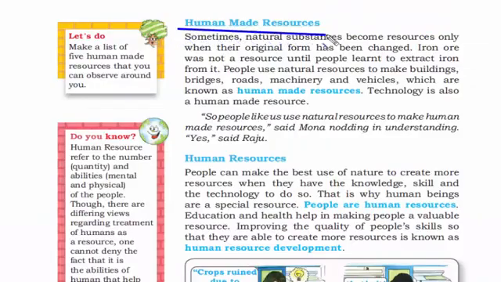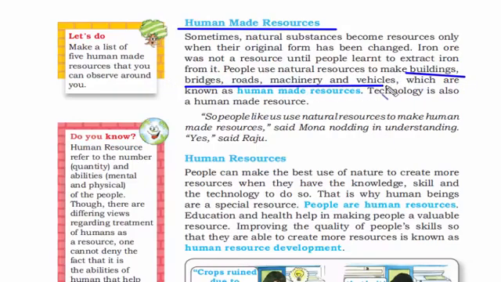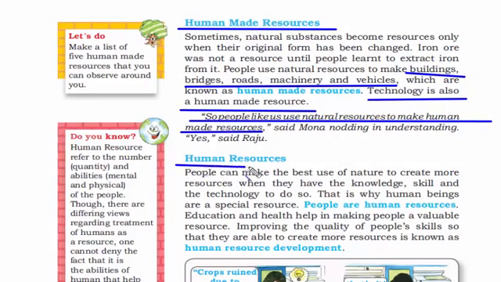Now let's read about human-made resources. By the name, it is pretty much evident that these are resources which are made by humans. Though the resources are acquired from nature, they're purely made by humans. Some of them are buildings, bridges, roads, machinery and vehicles. In fact, technology is also a human-made resource, which brings us to our next topic, human resources.